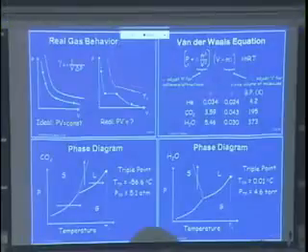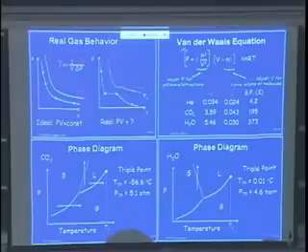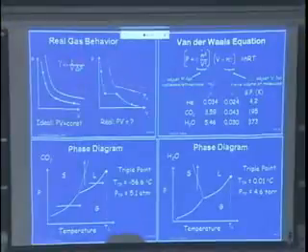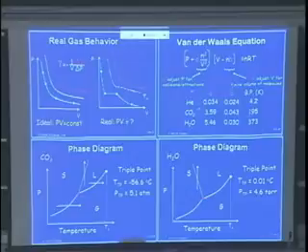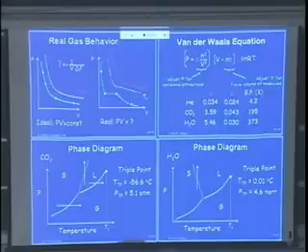We have also seen that we correct the PV equals nRT gas equation. We have to adjust it for the collisions and attractions, so the pressure has to be adjusted, and the volume has to be adjusted because you have finite volumes. That means that molecules and atoms have a volume, and with this you get some correction factors, a for the pressure and b for the volume, and n you're familiar with is the number of moles, and V is the volume. You see these correction factors are not very large for helium, for example. If the interaction is not very large, you have a very low boiling point for helium. Hydrogen has quite a bit of interaction because you have hydrogen bonds.